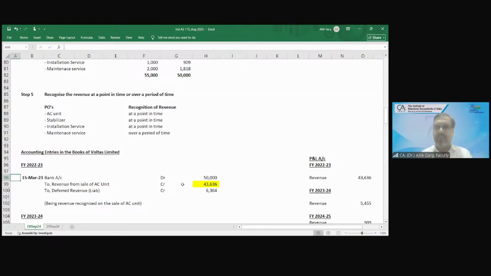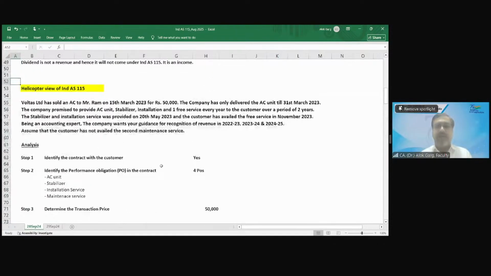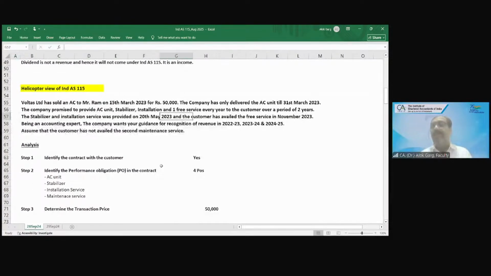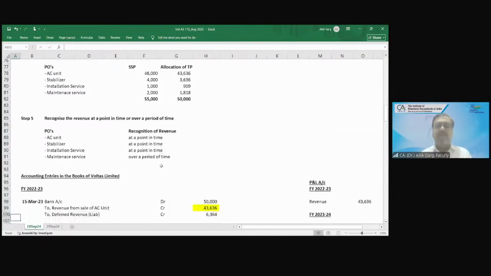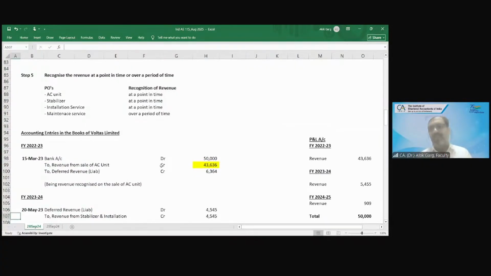Any challenge, any problem, any question up to this level? No, sir. Very good. So now 23-24. What happened in 23-24? Stabilizer and installation service was provided on 20th May and one free service was availed in November. So now in 23-24, I will split into two dates, 20th May and November.